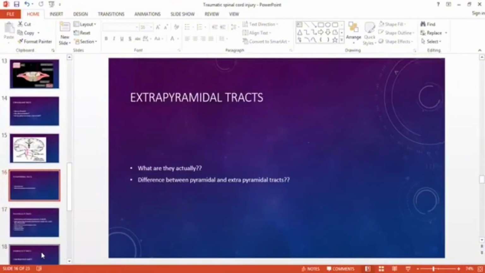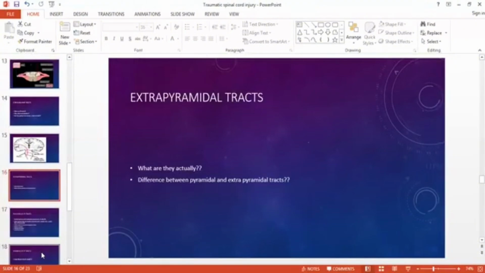So what are they and what do they do? These extrapyramidal tracts are actually the boss of any movement. They're the basic prescription maker of any movement. For example, if I ask you to pick up a glass of water, you'll see the glass, and your visual sensations will be carried towards the brain. In the brain, your extrapyramidal tract will make an estimate that we need to pick a glass of water. What is the distance of the glass of water? What is its weight? How much water is present in it?